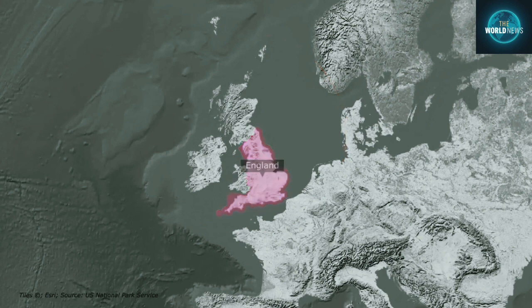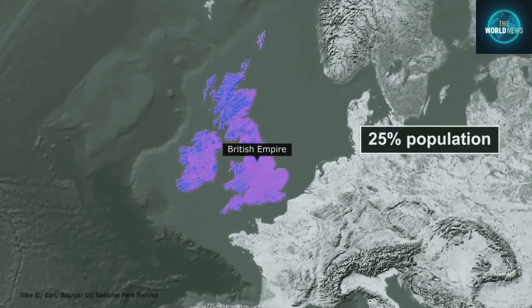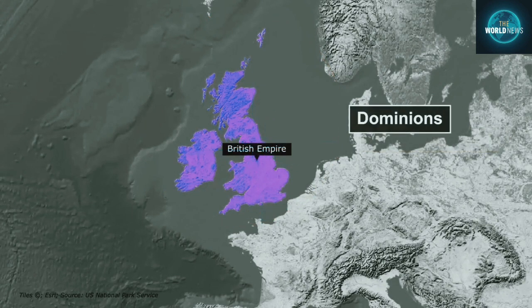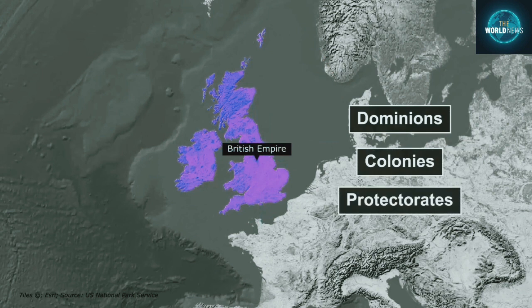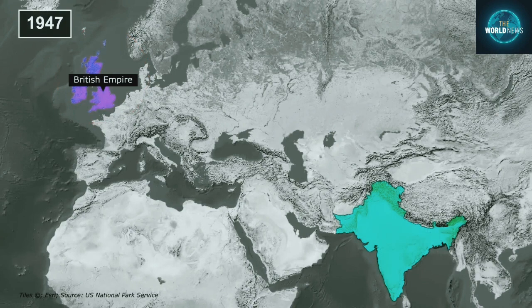Apart from these 4 countries, UK also has 14 overseas territories, which were once a part of the British Empire. At its peak, this empire ruled over almost 25% of the world's population. And this is why the British Empire is considered to be the most extensive empire in world history. Their empire included dominions, colonies, protectorates, etc. We know very well that this British Empire also ruled India till 1947.